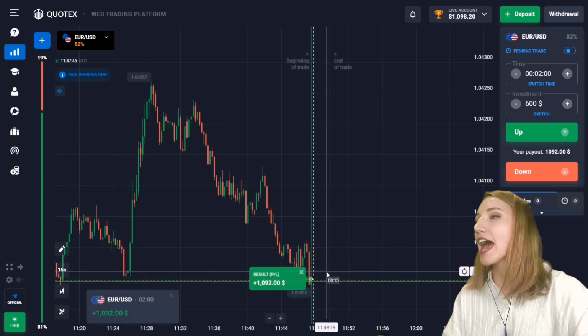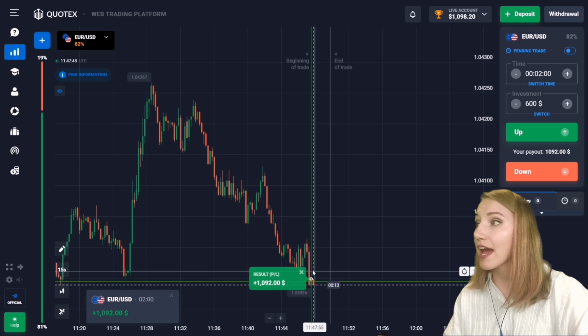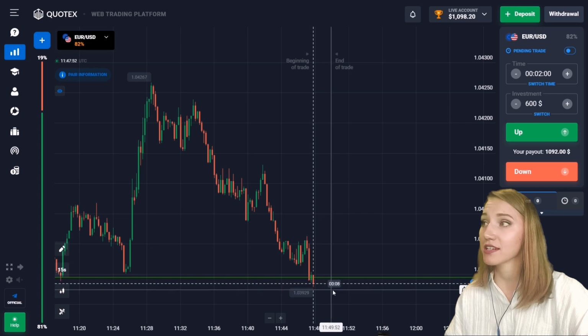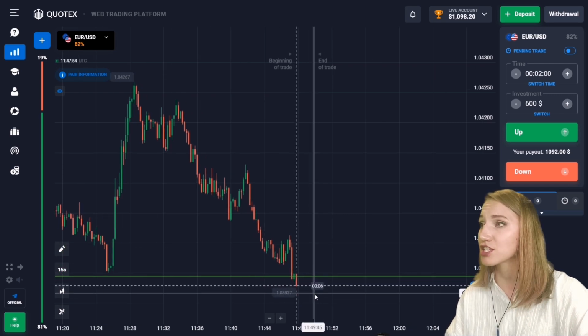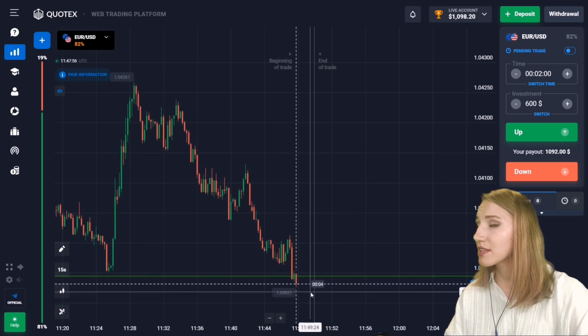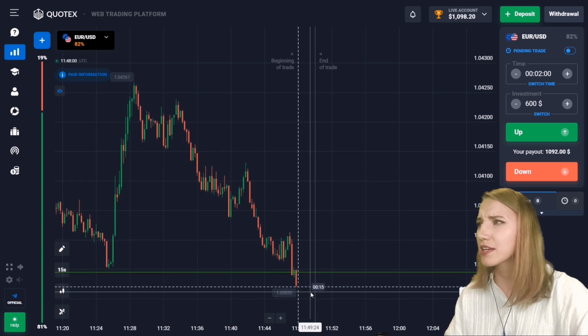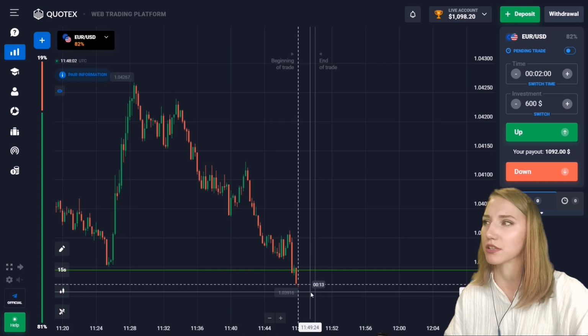Well, that's amazing. As you can see, after the small flat and rollback up, the down movement continued and we have got the profit here. So 2 minutes were enough for this rotation. The price is also already starting to break this level through. But I think let's find another rotation.